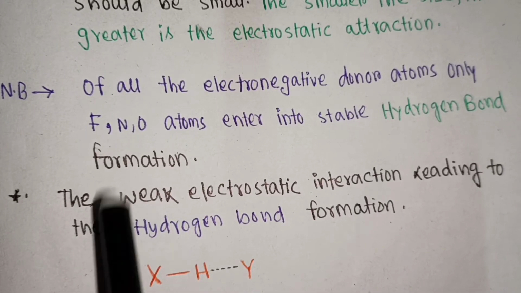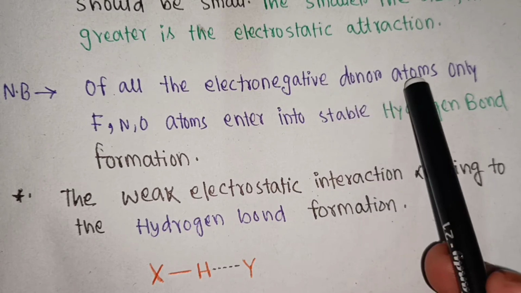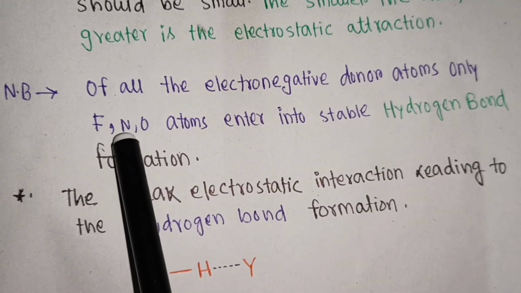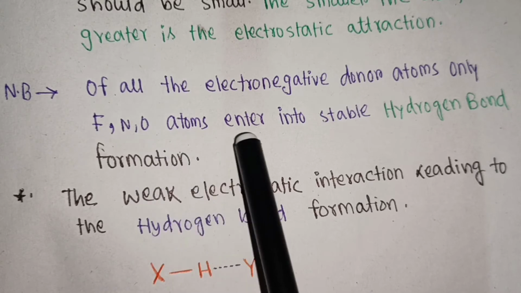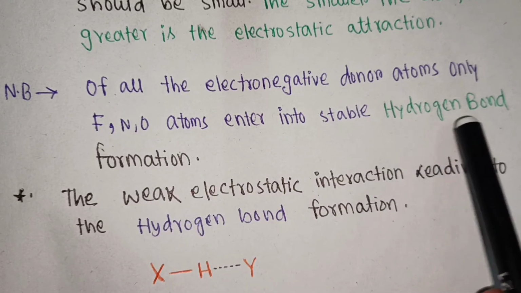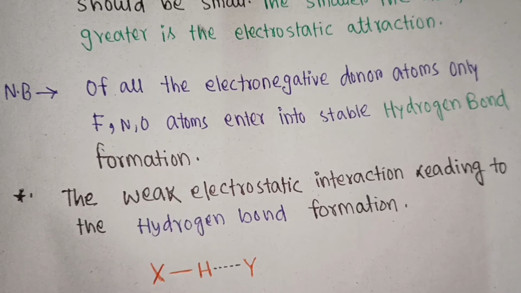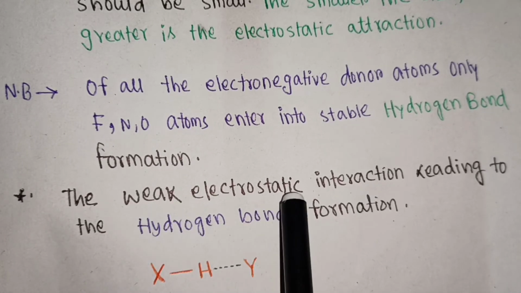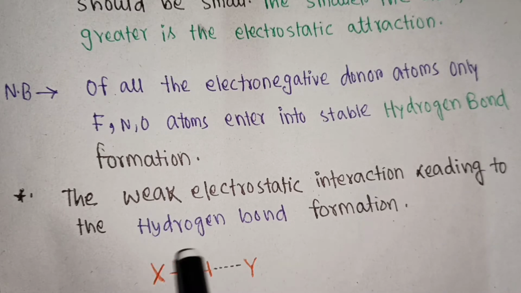Remember that of all the electronegative donor atoms, only fluorine, nitrogen, oxygen atoms enter into stable hydrogen bond formation. Here the weak electrostatic interaction leads to hydrogen bond formation. Look at this, this is X and this is H and this is Y. Here this dotted line indicates that a hydrogen bond is formed between this H and this Y.